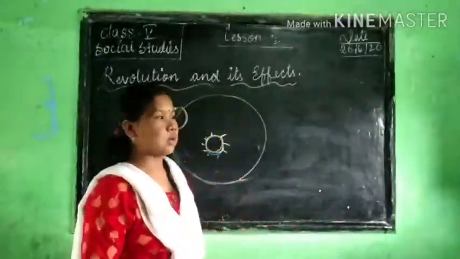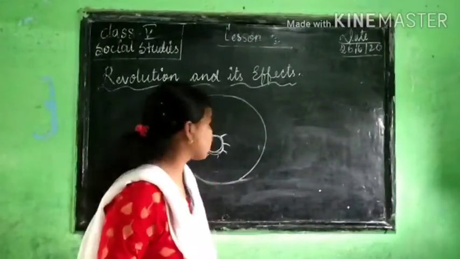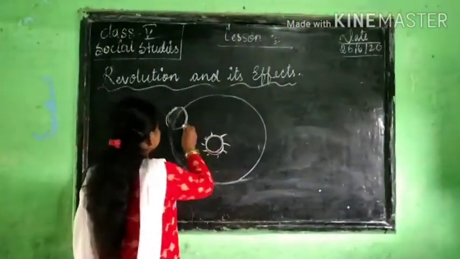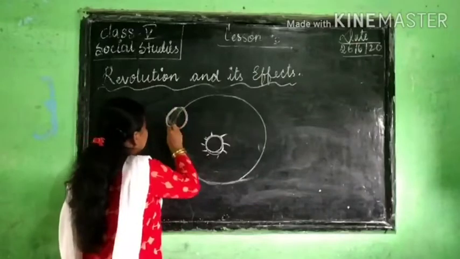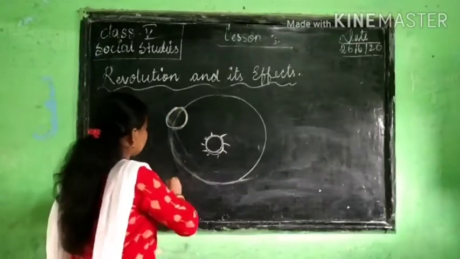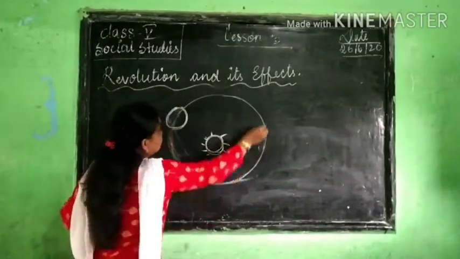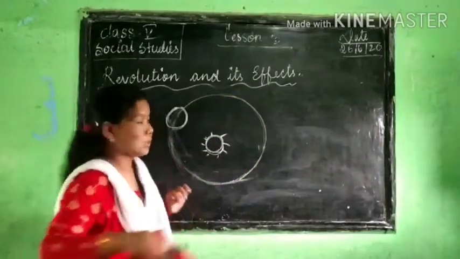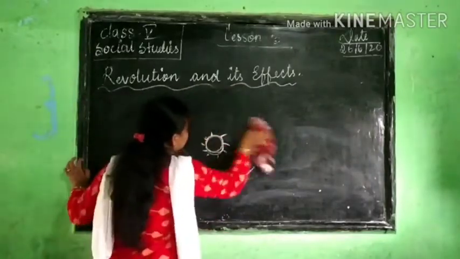So now let's look at how seasons are caused. Okay. Look here. This is the earth, right? This moves around the sun, right? Let me show it bigger for you.